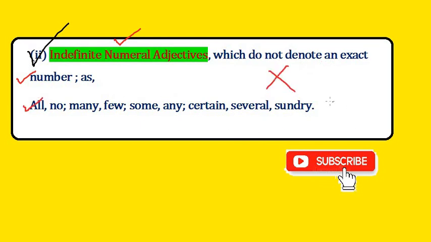All. So think that all the boys of our school are going to the tour. Here the number of boys can be 100, it can be 1000 also, or more than it or less than it. So we are not exactly sure how many there are. So here all is used, and it is an indefinite numeral adjective. Then no, many, few, some, any, certain, several, sundry, in this order, all are of the same kind.